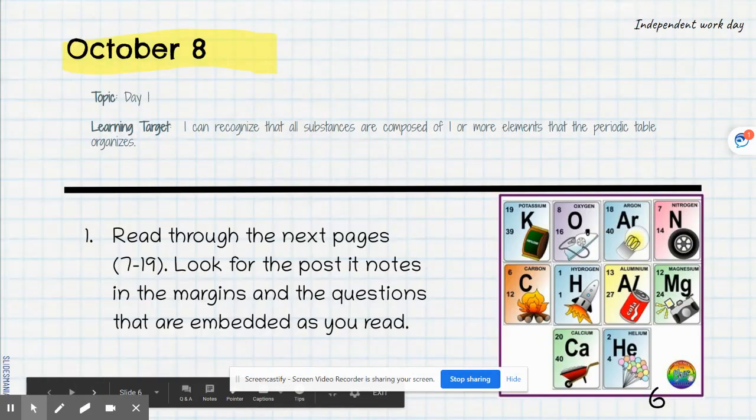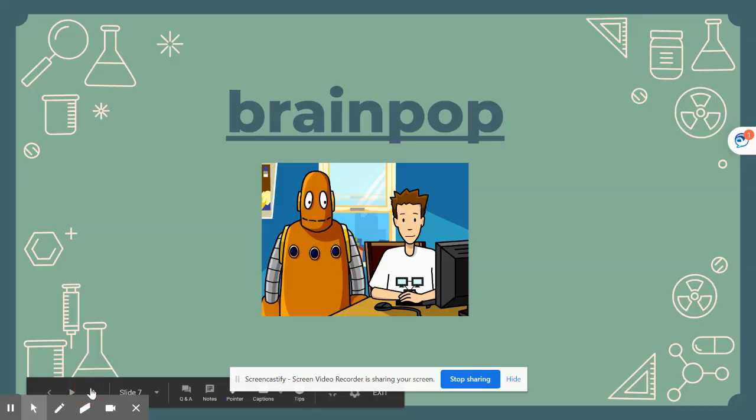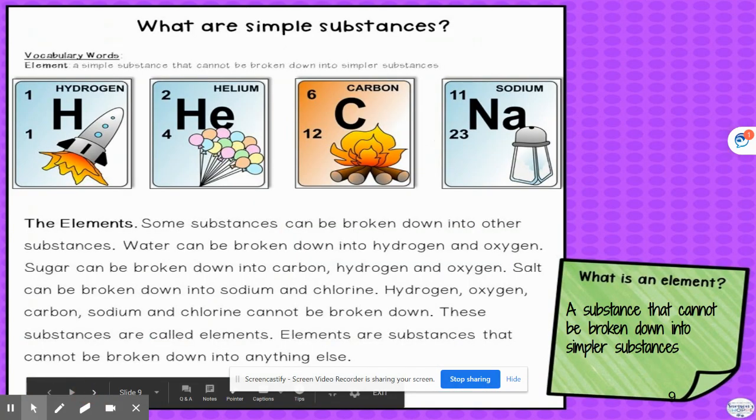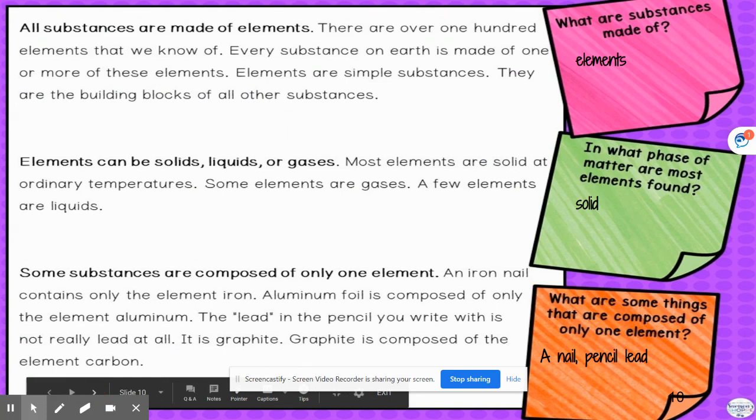On Thursday, October 8th, students had a whole bunch of pages to look through, kind of recognizing that substances are composed of one or more elements and that the periodic table organizes those elements. When we go over this in class, we'll watch a Brain Pop on the periodic table. Please pause this video at this time if you need to get some of these answers that you maybe missed or were incorrect.